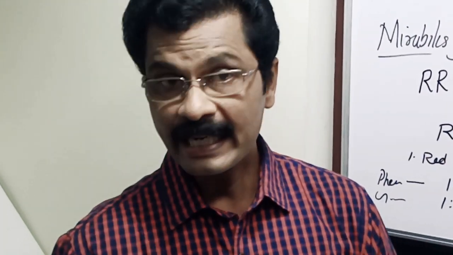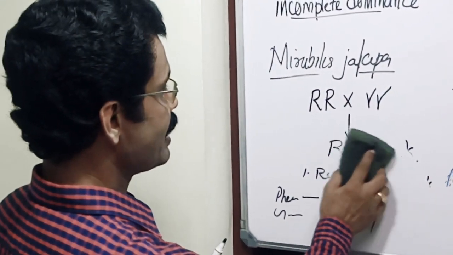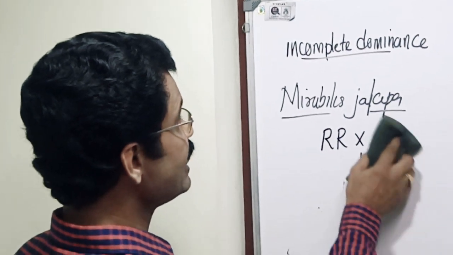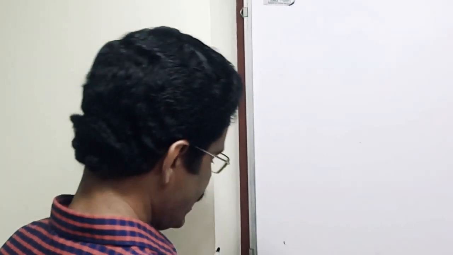Okay. The next deviation from Mendelian principles is gene interaction. What is gene interaction? I have already told you, Mendel's law of segregation and law of independent assortment are not universally applicable.